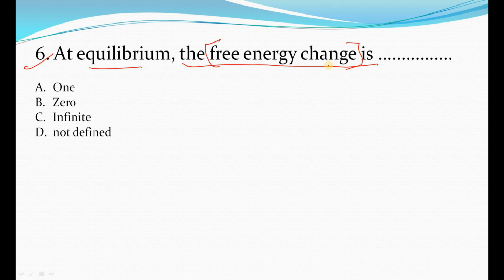Then the free energy change will be zero. Why? Because at equilibrium there is stability between reactant and product. That's why the answer is going to be B, that is 0.